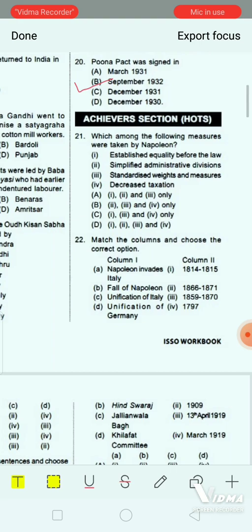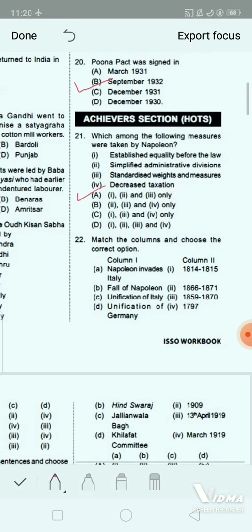Option A, 1, 2 and 3 only. Option B, 2, 3 and 4 only. Option C, 1, 3 and 4 only. And option D, 1, 2, 3 and 4. So the correct answer will be option A, that is 1, 2 and 3 only. Established equality before law. Next, 2, that is simplified administrative divisions. And 3, that is standardized weights and measures. Okay. Next question.